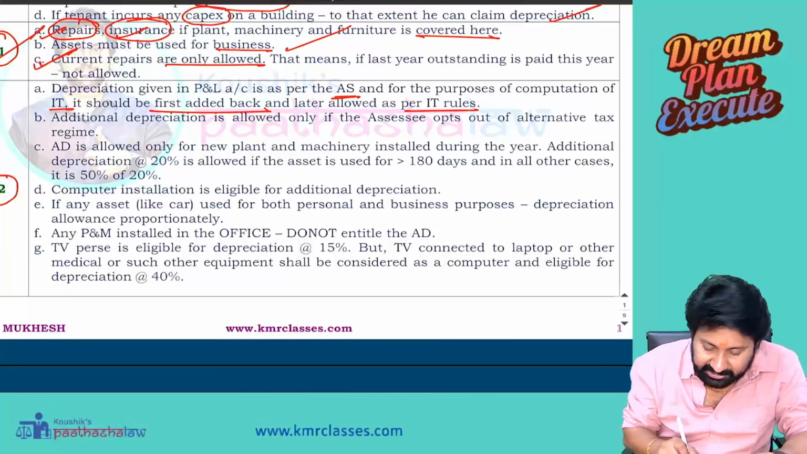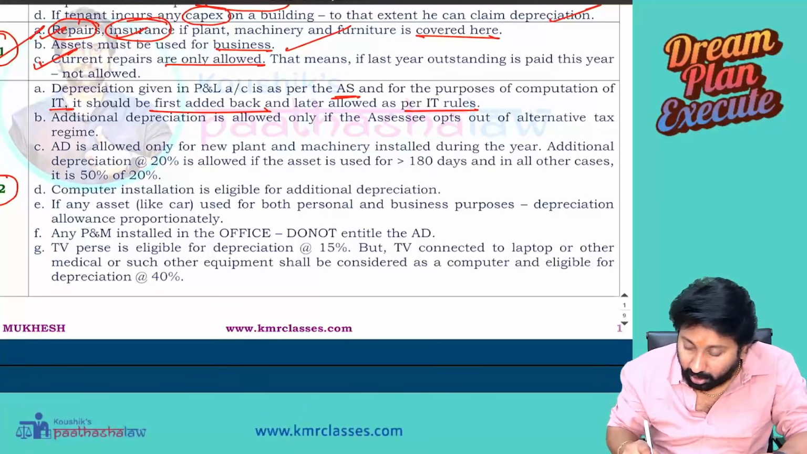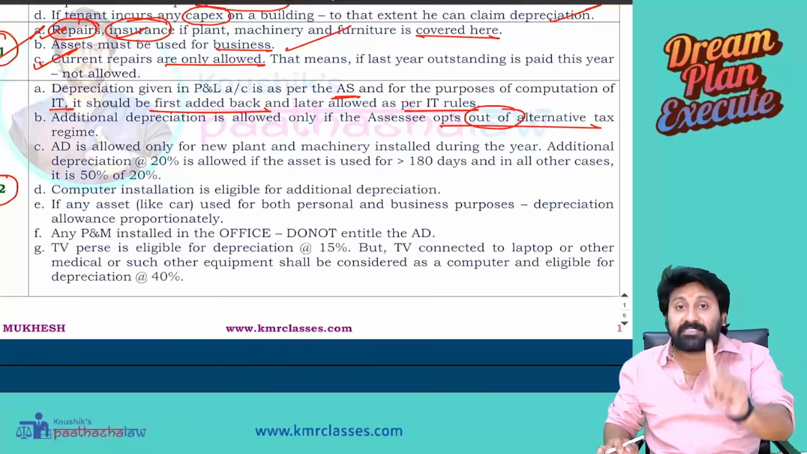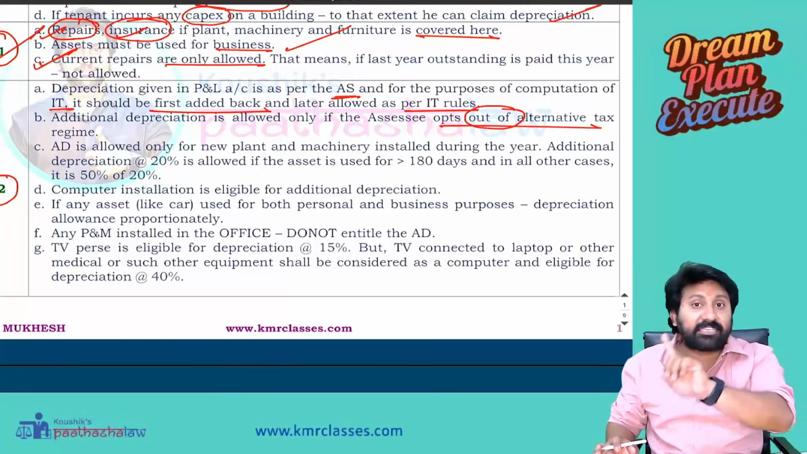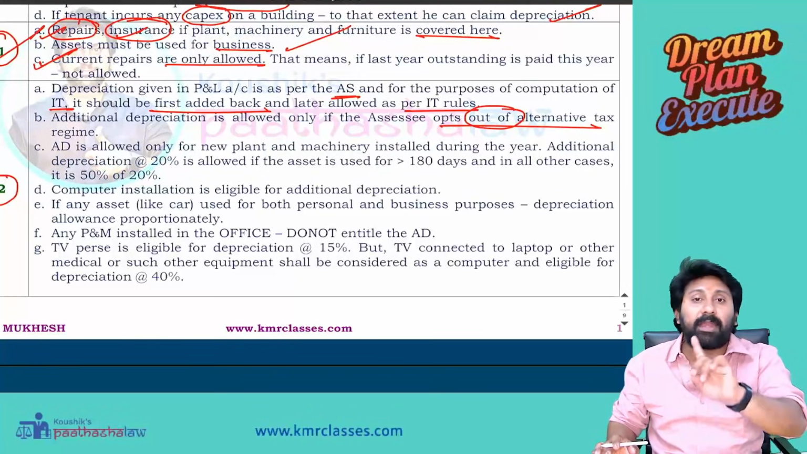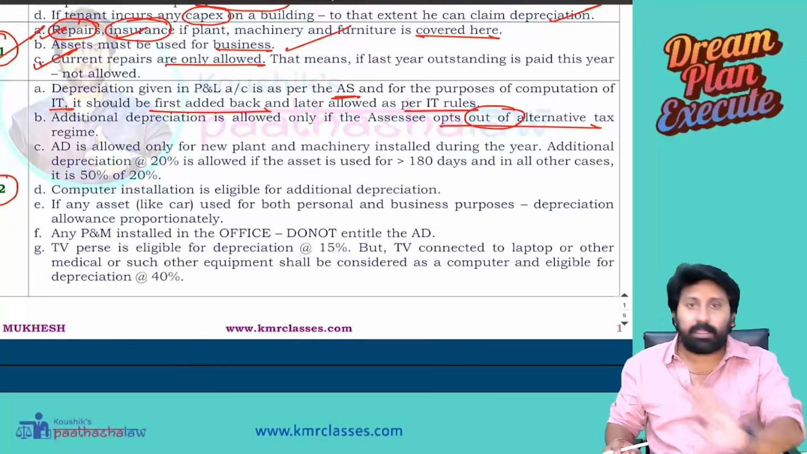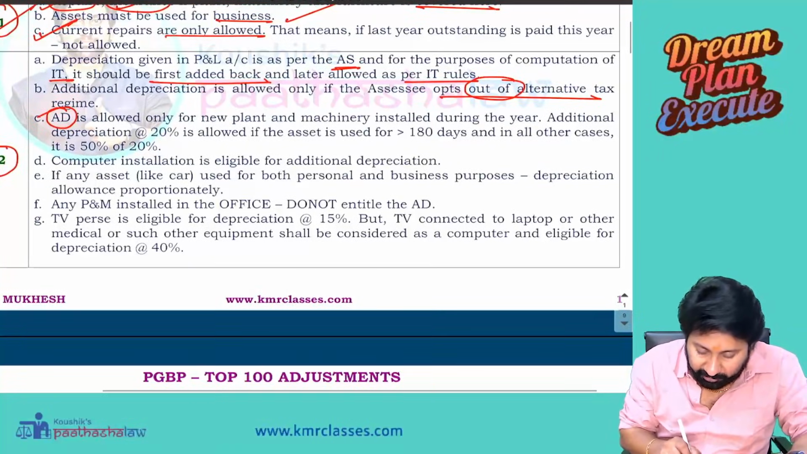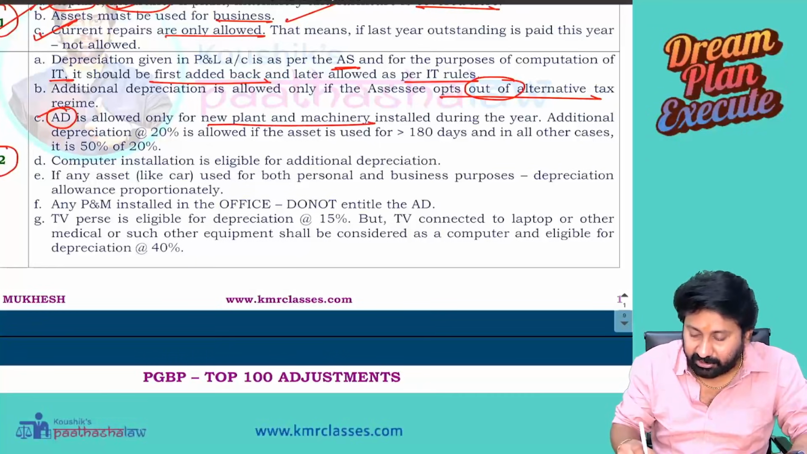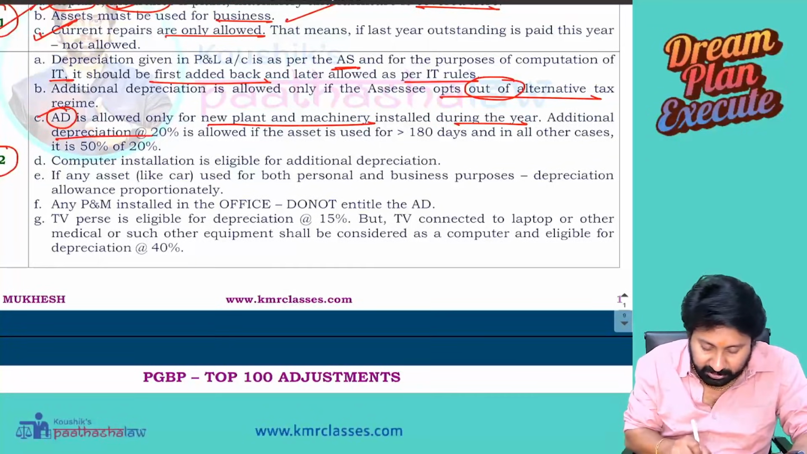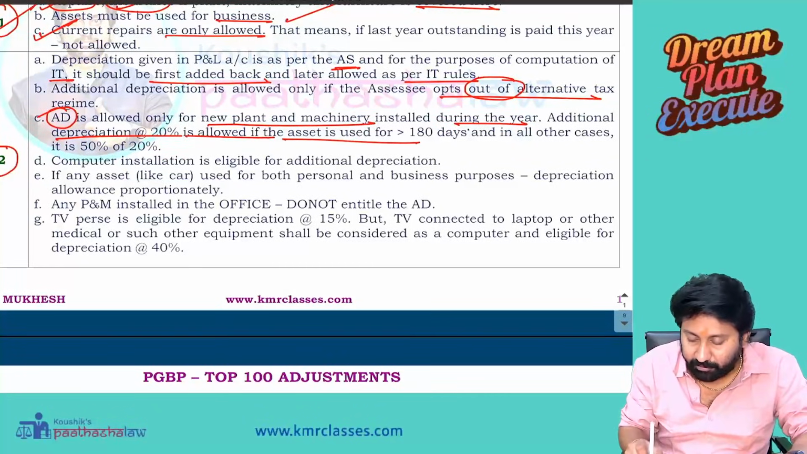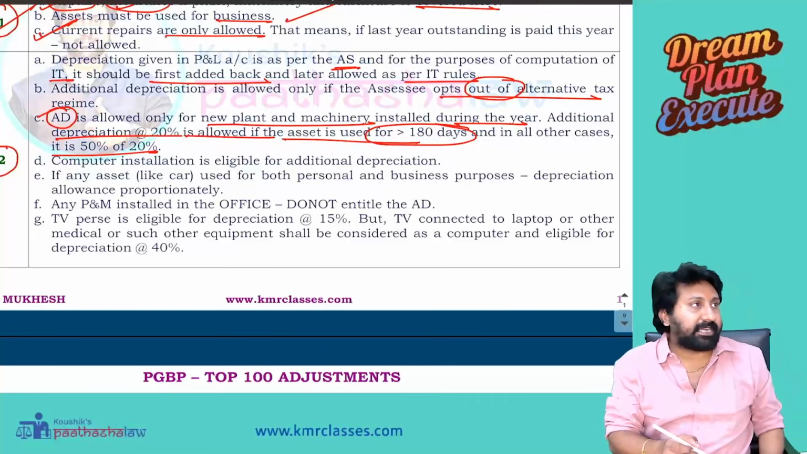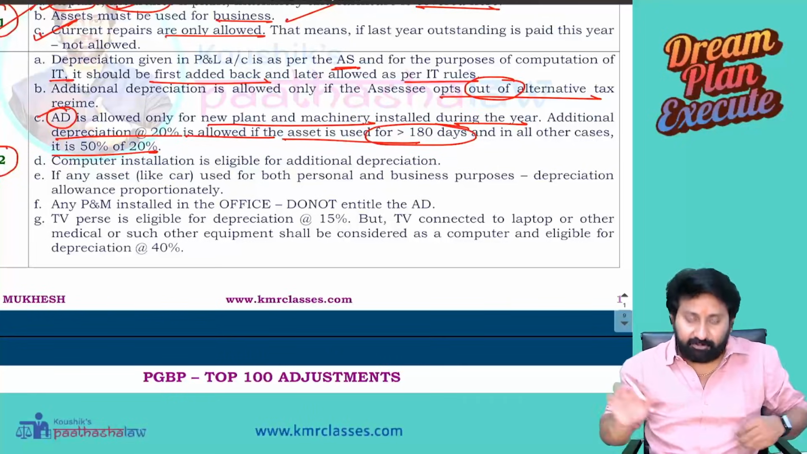Additional depreciation is allowed only if the assessee opts out of the default tax regime. If the assessee is following the default tax regime, additional depreciation on the new assets or new plant and machinery installed will not be allowed as a deduction. Additional depreciation is allowed only for the new plant and machinery installed during the year. Additional depreciation of 20% is allowed if the asset is used for more than 180 days, and in all other cases, 50% of the 20%. Means what? 10% will be allowed.